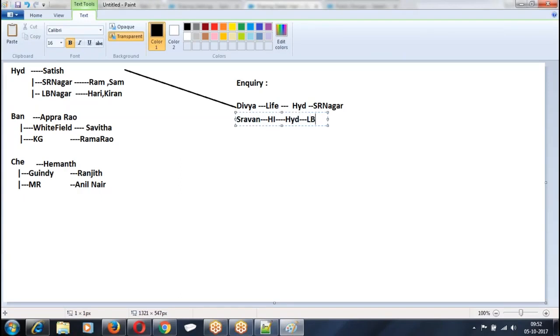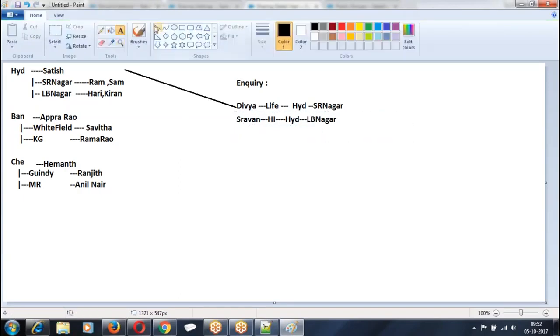I am from LB Nagar. Now, this record should be visible to whom? LB Nagar people. This record should be visible to LB Nagar people. Satish should be able to see Divya and Shravan's record. Right? So, what is that? We are categorizing the data based on territory